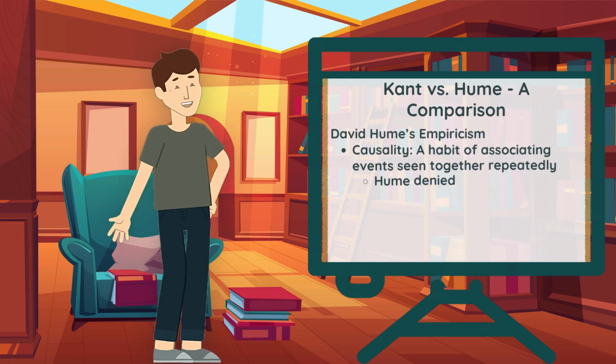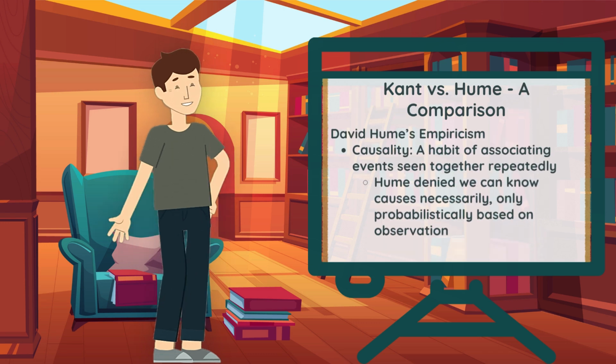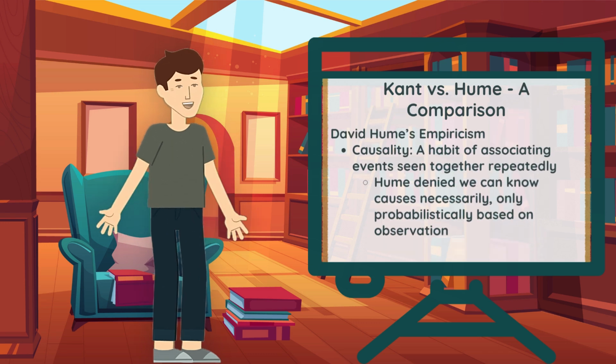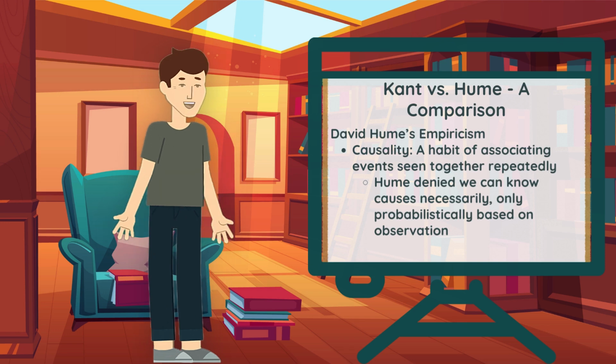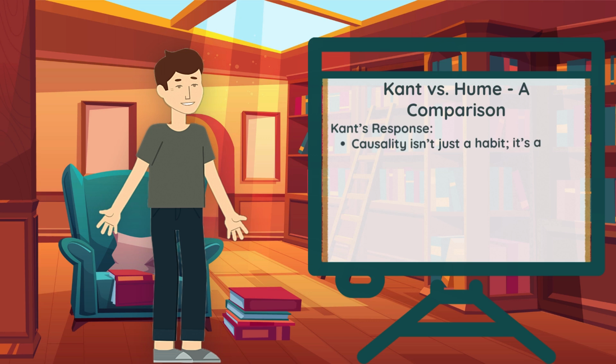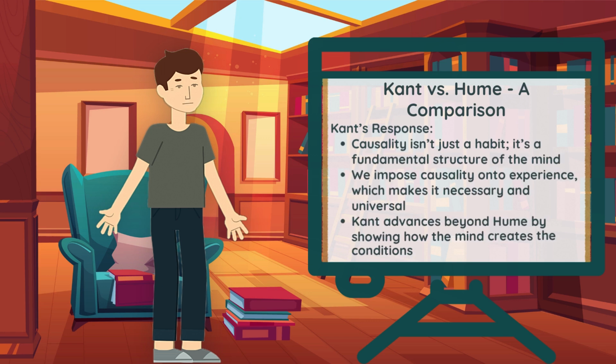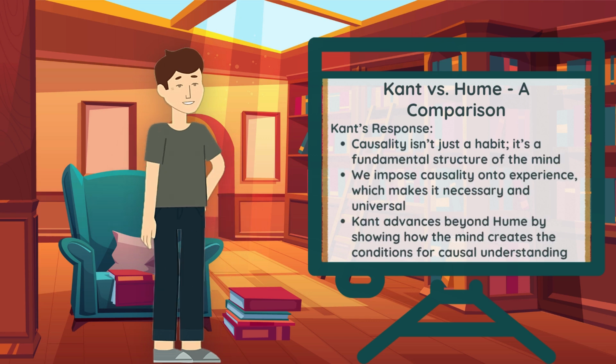Let's now contrast Kant with past philosophers, especially David Hume. According to Hume, causality is merely a mental habit that develops over time as a result of witnessing repeated occurrences of one event leading to another. He was skeptical about whether we could really know that causes and effects were necessarily connected. While acknowledging this skepticism, Kant went one step further and suggested that the mind itself plays a role in this connection. Our minds already organize our experiences according to causal laws rather than just seeing the environment and deducing causality.